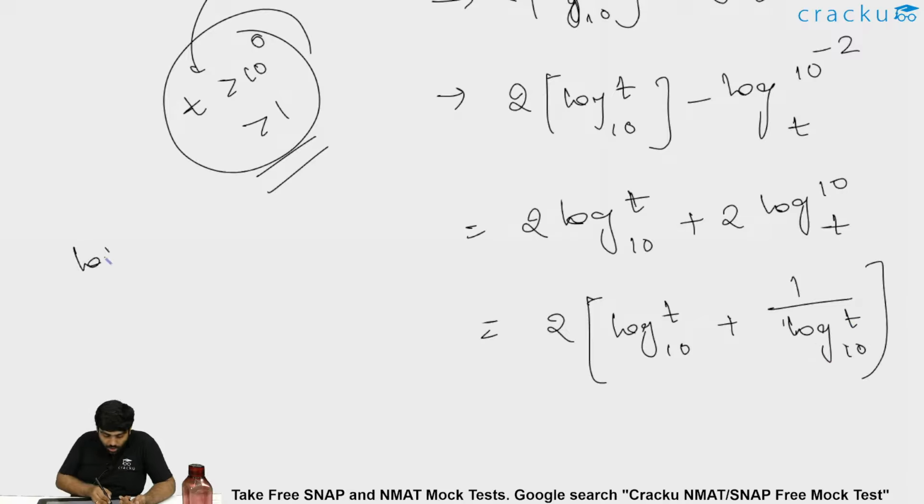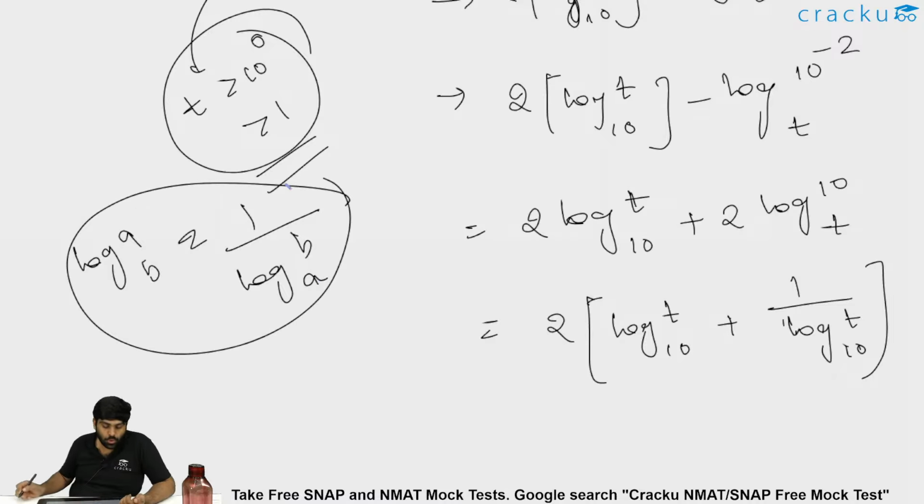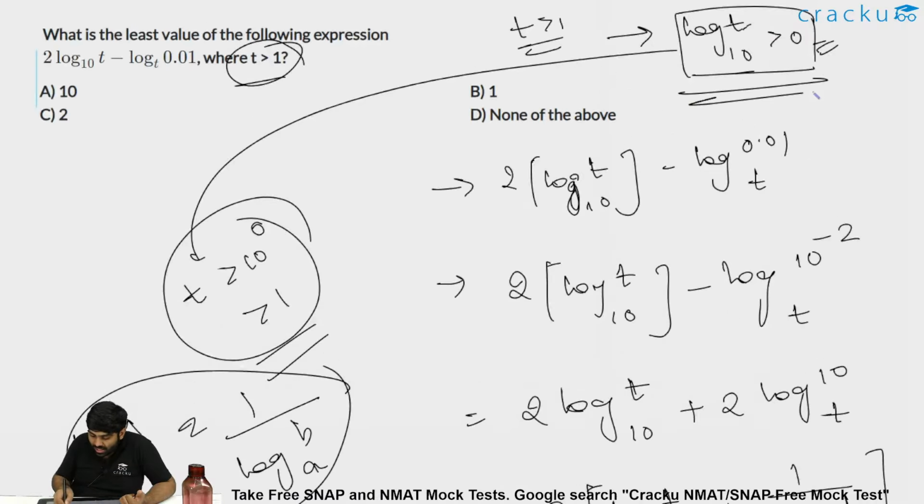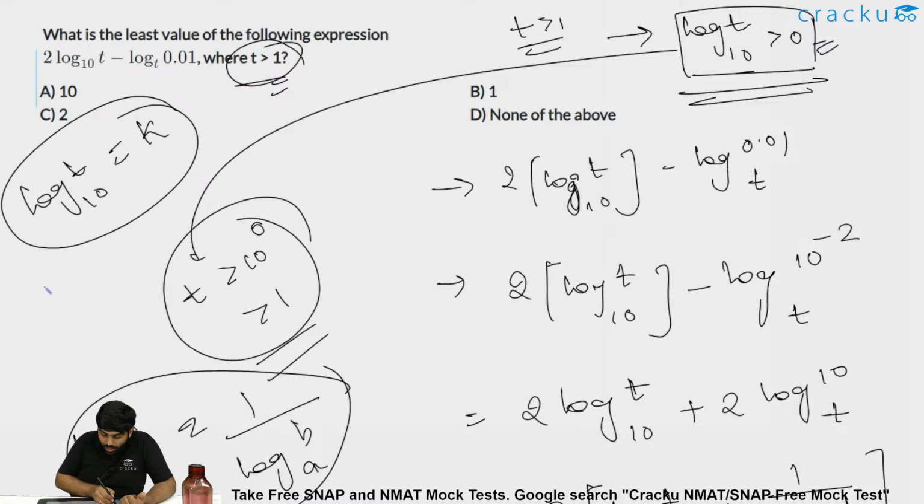That is, log of a to the base b is nothing but 1 by log of b to the base a, just the reciprocal. We also know log t to the base 10 is greater than 0 because t is greater than 1. So if I assume log t to the base 10 is some k, then I am sure that k is a positive number.